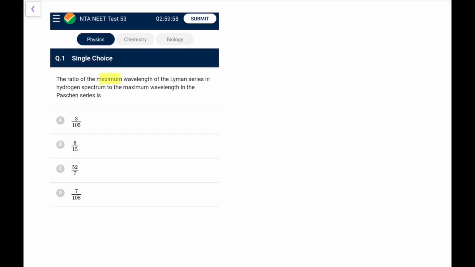The ratio of the maximum wavelength of the Lyman series in the hydrogen spectrum to the maximum wavelength in the Paschen series. Okay, so maximum wavelength in the Lyman series. Lyman series means the electron returning from a higher orbit to n equal to 1. So maximum corresponds to n equal to 2 to n equal to 1. Similarly for Paschen series, we have Lyman, Balmer and then Paschen, so the maximum would be n equal to 4 to 3.